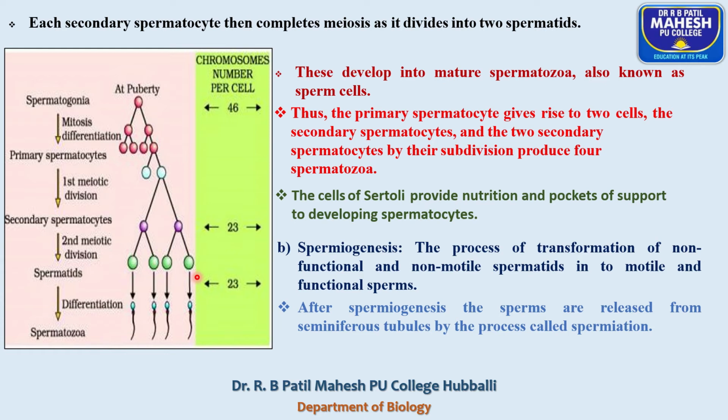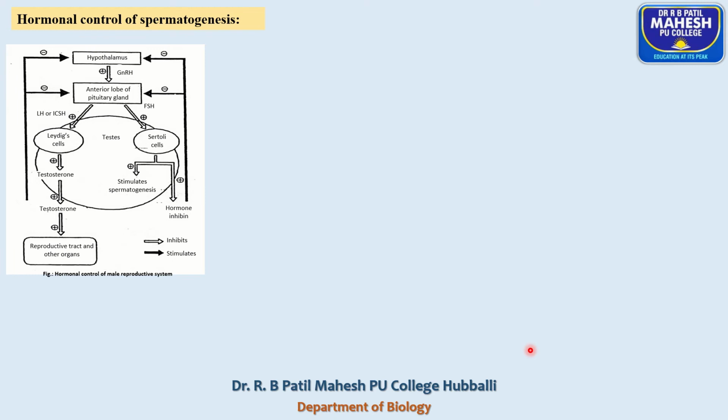Soon after the formation of functional sperms, they are released from the seminiferous tubule by the process called spermiation. So this completes the process of spermatogenesis. Next, we'll move on to the hormonal control of spermatogenesis. You already know that the spermatogenesis process is under the control of two pituitary hormones.